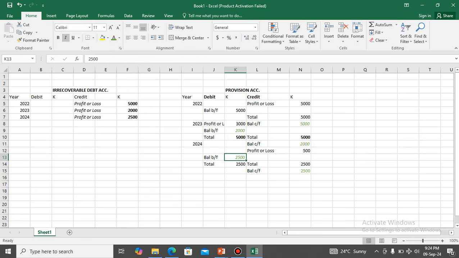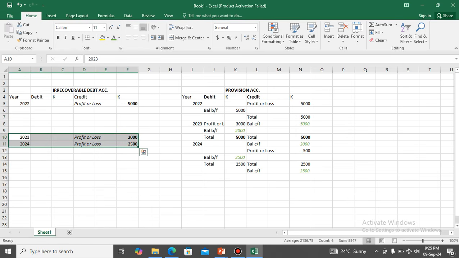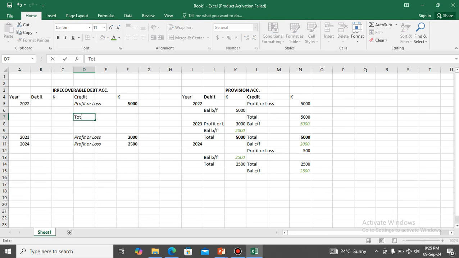Yes. And this is the double entry for the provisions account. So let me just follow this same format even for the doubtful debts, for the recoverable debts. It's just easy. What do you do here? You just find the total here. There's not much that you need to do. Just find the total, which is 5,000. You come here, the same total, you bring it here,